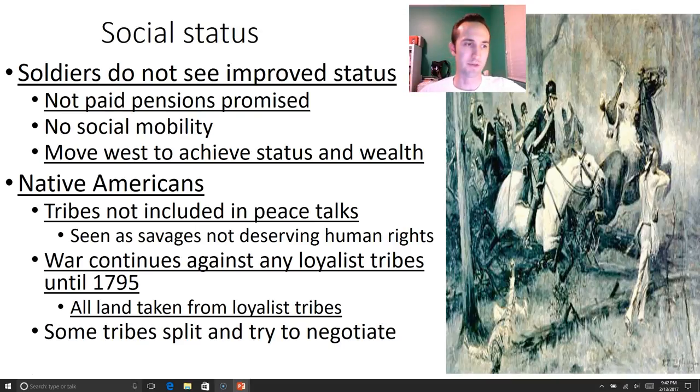They hoped that by serving their country, maybe they could move up in status from poor, maybe up to middle class. Nope. Because they don't get paid, they don't really move up in status. And so most of these guys are just going to move west, hoping to start up a farm and find status, find wealth out west. But serving in the military didn't do it.